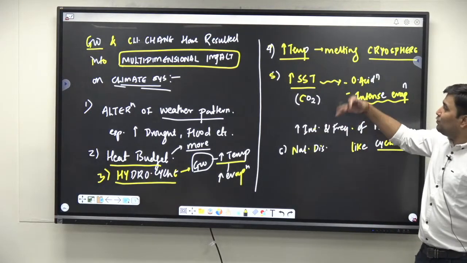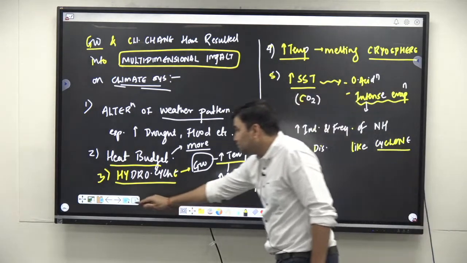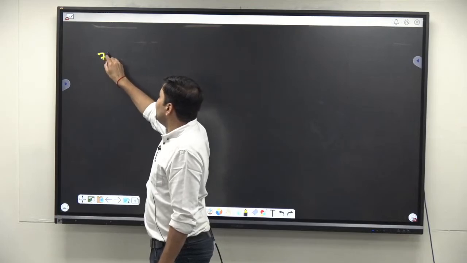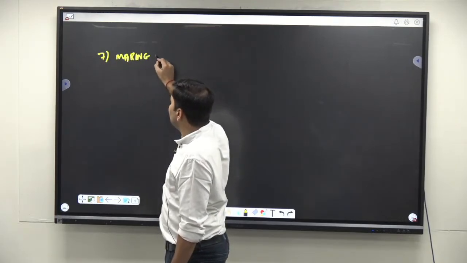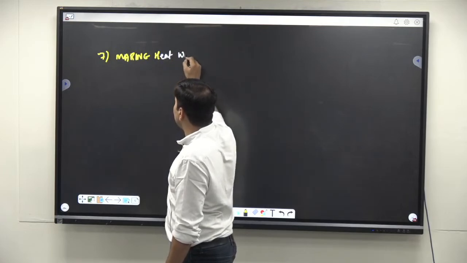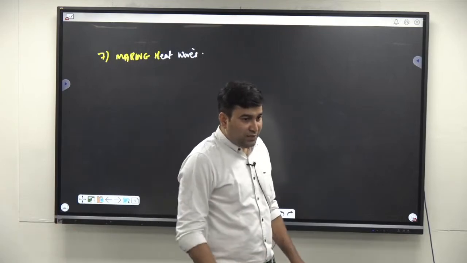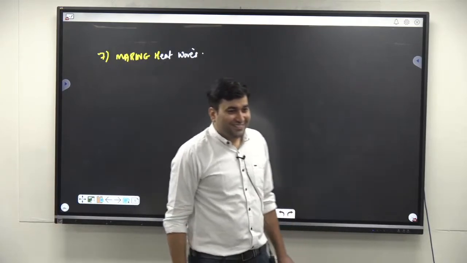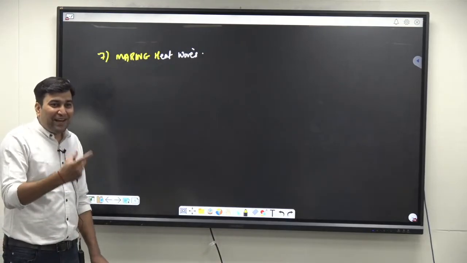In the oceans also, it has led to the formation of something called, I would say, seventh, marine heat waves. Marine heat waves. I hope that you know this point. If ocean temperatures are increasing, due to that these marine heat waves are more.